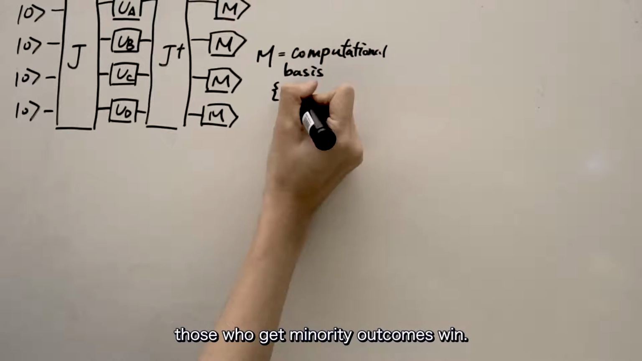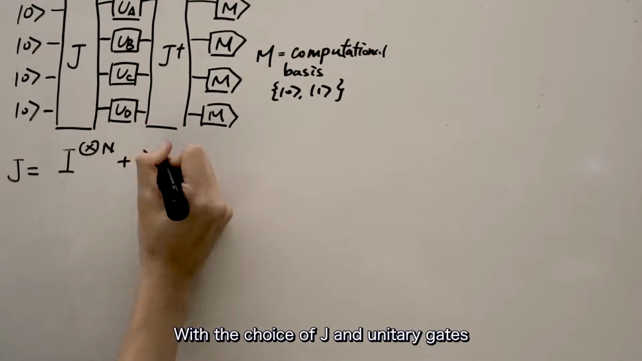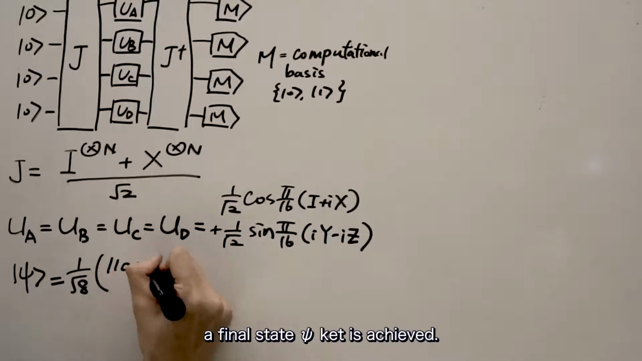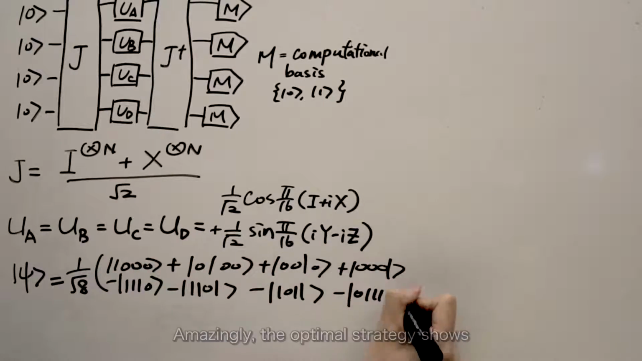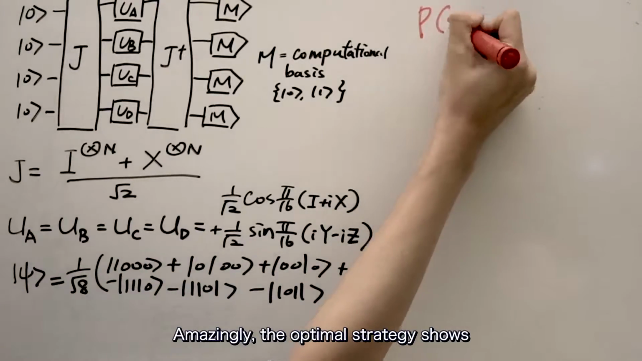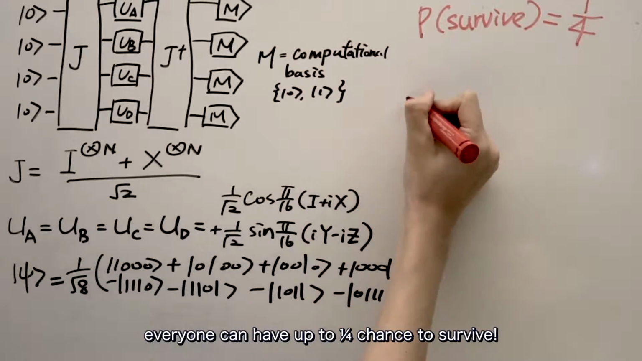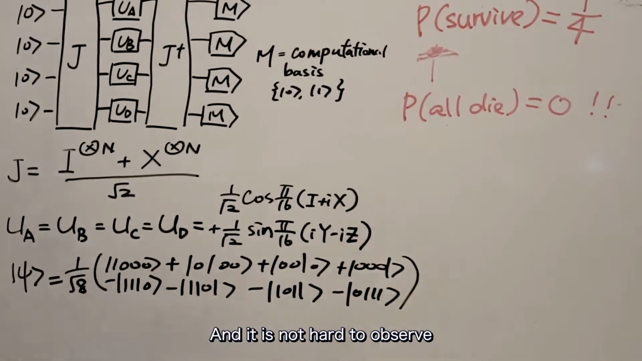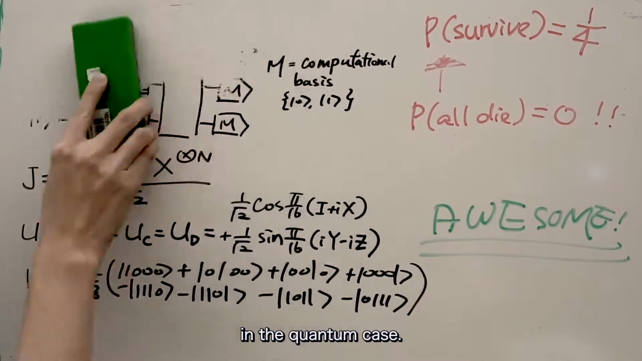Same as the classical game, those who get minority outcomes win. With the choice of J and unitary gates for each player as given in the video, a final state psi ket is achieved. Amazingly, the optimal strategy shows everyone can have up to a 1/4 chance to survive. It is not hard to observe the all-death outcome is eliminated in the quantum case.